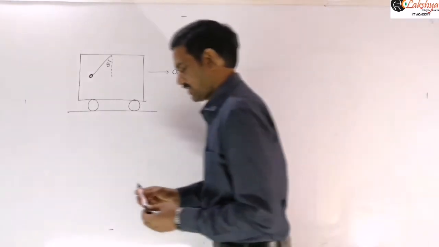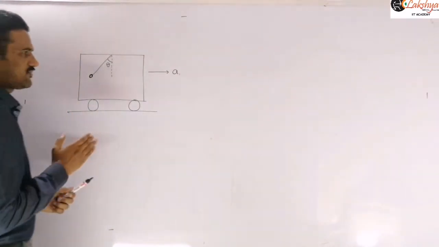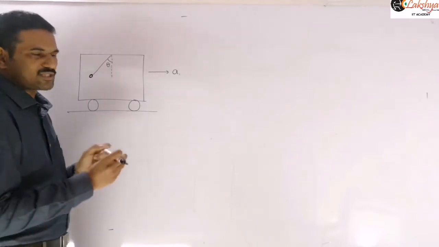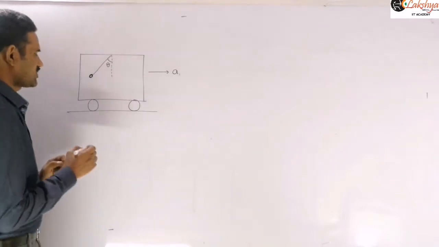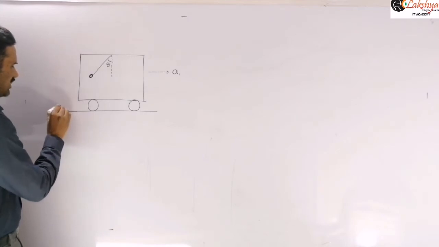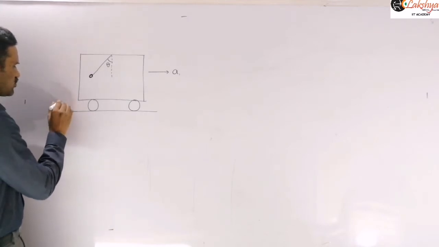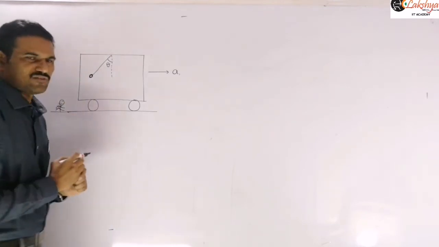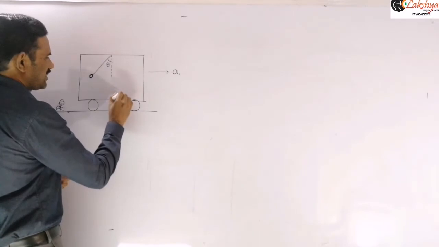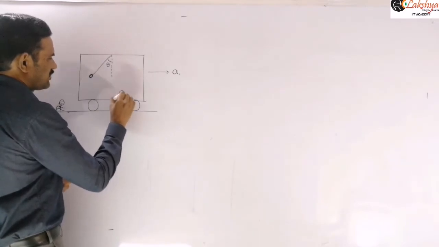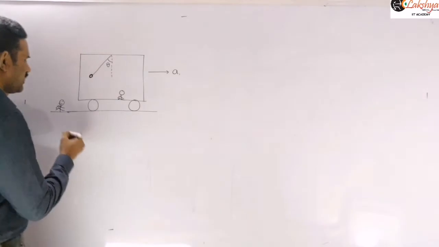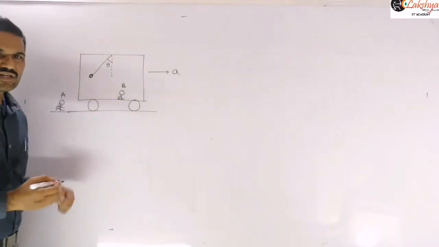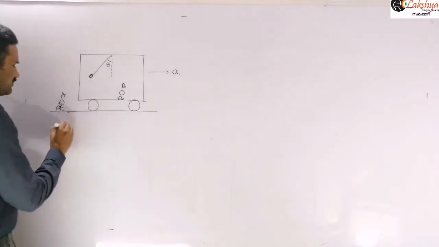So now you can solve this problem either with respect to an inertial or a non-inertial frame. I will explain both the methods here. Inertial frame means, suppose an observer is standing here outside, then with respect to him it is the inertial frame of reference. And if an observer is standing inside this truck, then it is a non-inertial frame of reference. Let us name these as A and B. Now I am solving with respect to the inertial frame.